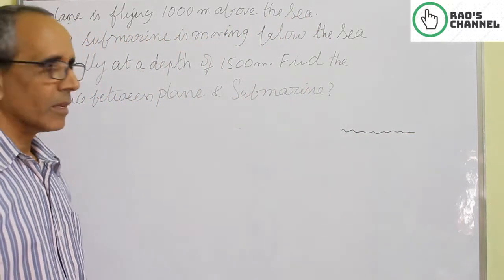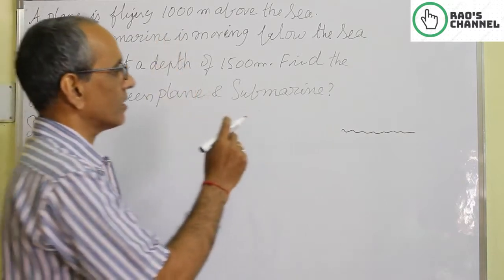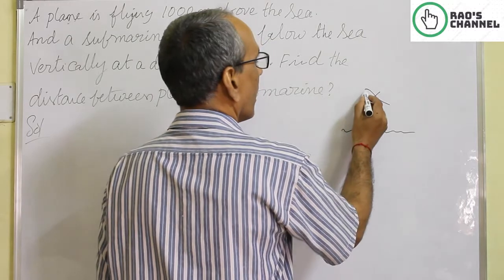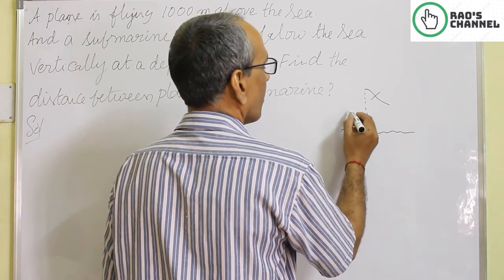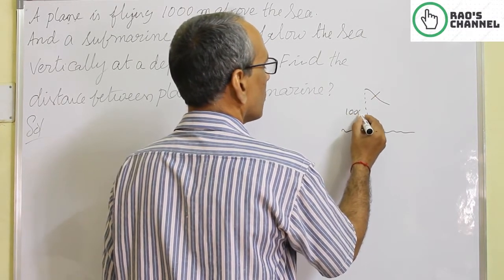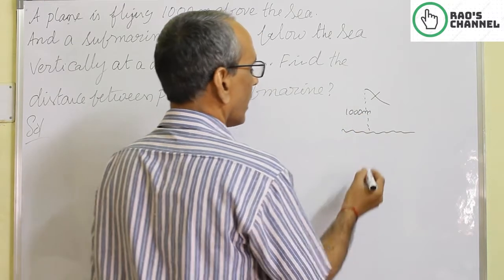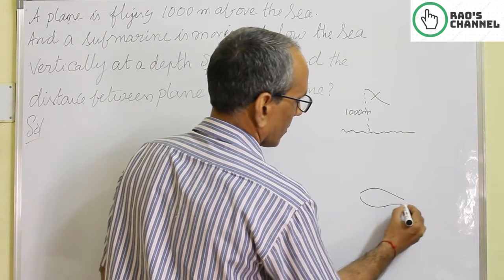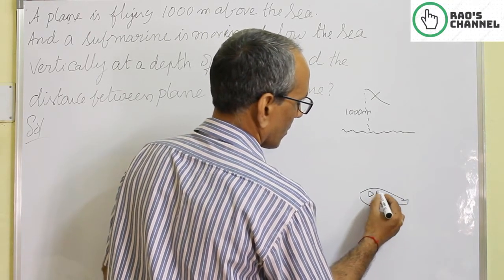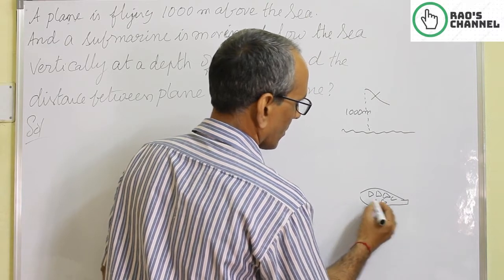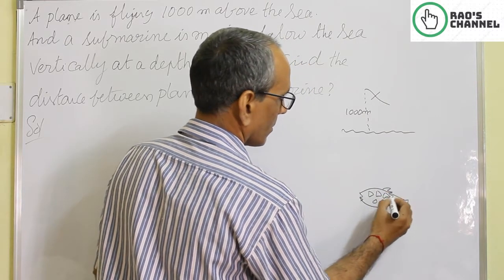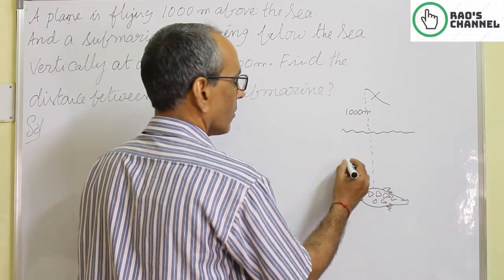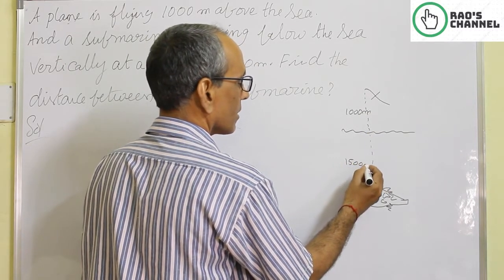Sea level. There is a plane above the sea level, flying above the sea at 1000 meters, and also there is a submarine moving at a depth of 1500 meters.